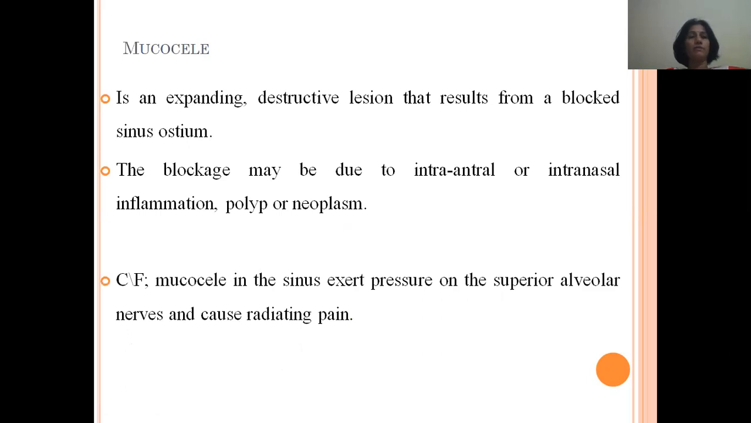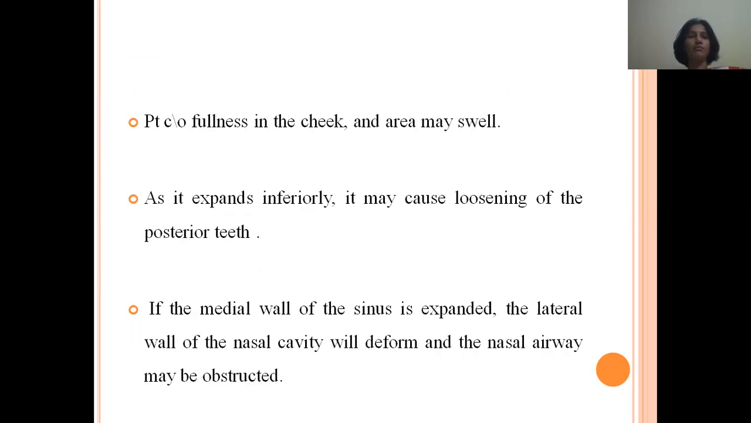Coming to the next inflammatory condition, that is mucocele. It's an expanding destructive lesion that results from a blocked sinus ostium. The blockage may be due to intra-antral or intranasal inflammation, polyp, or neoplasm. The mucocele in the sinus exerts pressure on the superior alveolar nerves and causes radiating pain. Patient often complains of fullness in the cheek and the area may appear swollen.